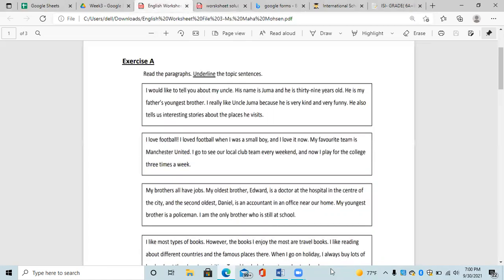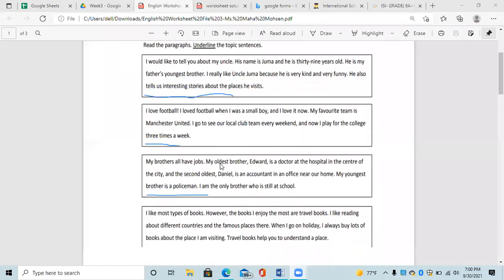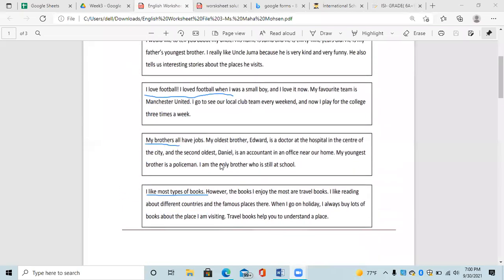So let me show you here. I will annotate and show you. So we said here, I would like to tell you about my uncle. This is the topic sentence. And here, I love football. This is the topic sentence for paragraph 2. Here, my brothers all have jobs. This is the topic sentence for paragraph 3. And paragraph 4, I like most types of books. Okay. Now let me clear the